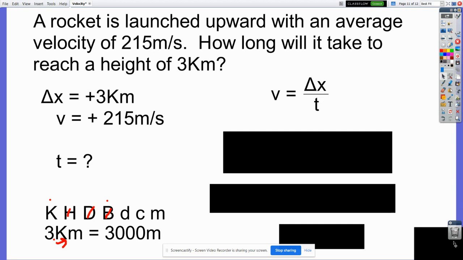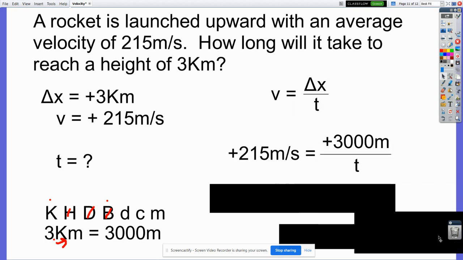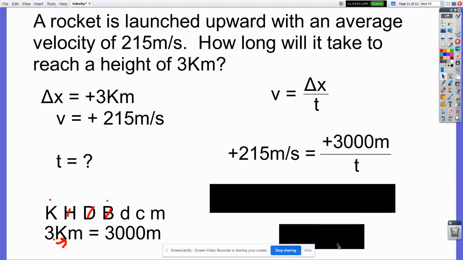v = Δx/t is the only equation that has all 3 of those in it. And I do have everything I need to make that equation work. This is what I get when I substitute. Again, if you watched my speed video, there's a big red flag here, and that is the variable in the denominator. That's a bad thing. Before you pick up any calculator, before you start crunching any numbers, the first thing you've got to do is get that variable out of the denominator.